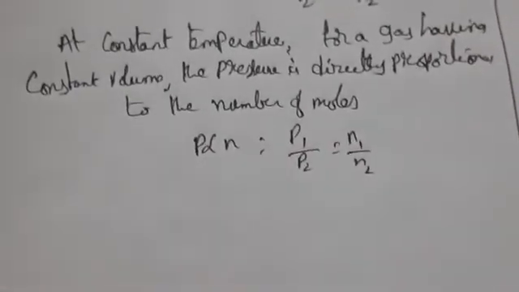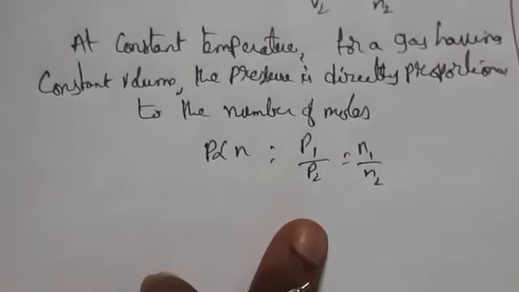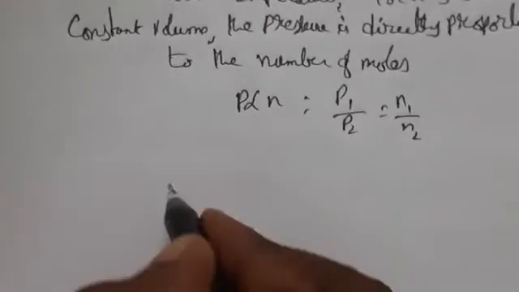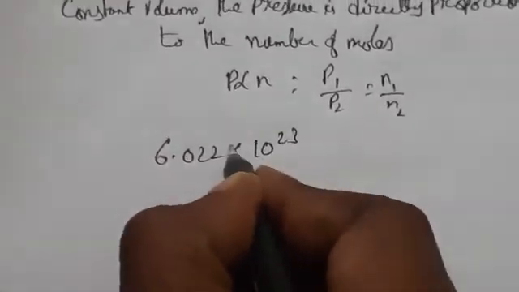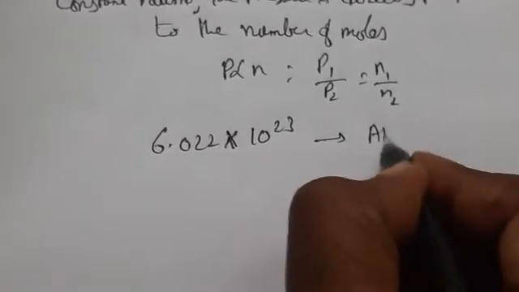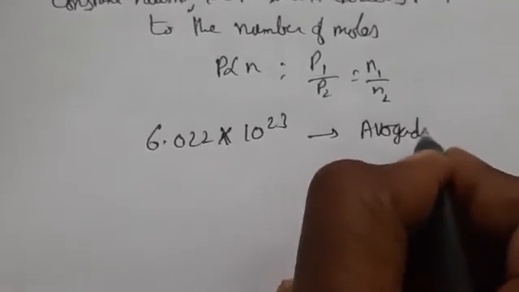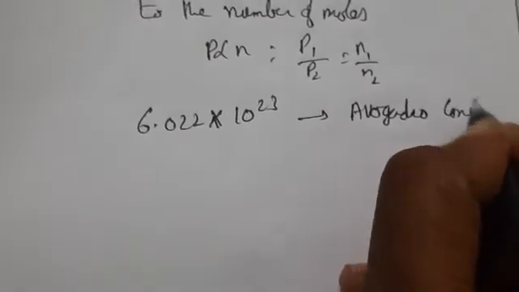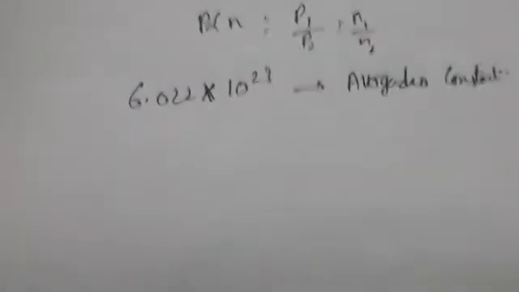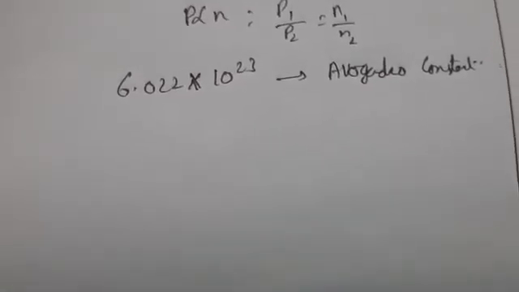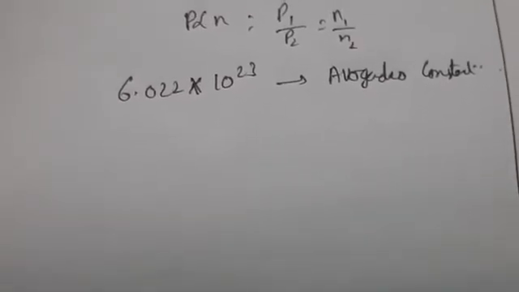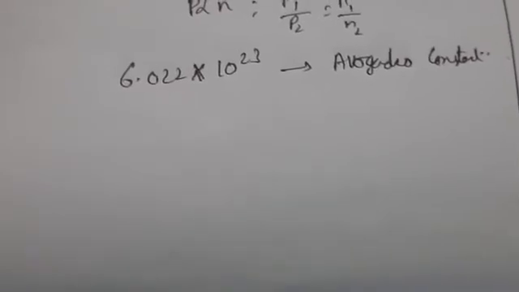The number of molecules in 1 mole is the constant value 6.022 into 10 power 23. This is nothing but the Avogadro constant. So volume of a gas is directly proportional to the number of moles. 1 mole of a gas at standard temperature and pressure will have the same volume.